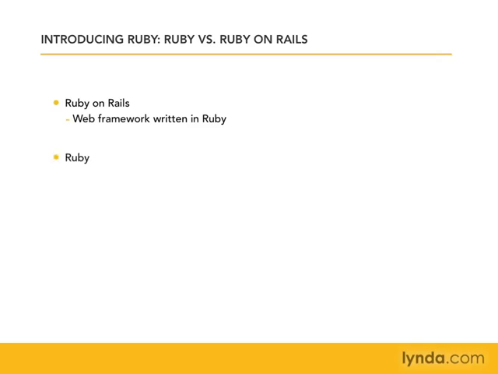When we talk about Ruby, though, we're just talking about the language, and it's a multi-purpose language. It's not just for the web. In fact, in our exercises in this tutorial, we're going to create a standalone non-internet application that won't use the web at all. So you'll be able to see how Ruby can be used outside of the web context. Now that we've taken a look at what Ruby is, we're ready to make sure that we have that Ruby interpreter installed on our computers.